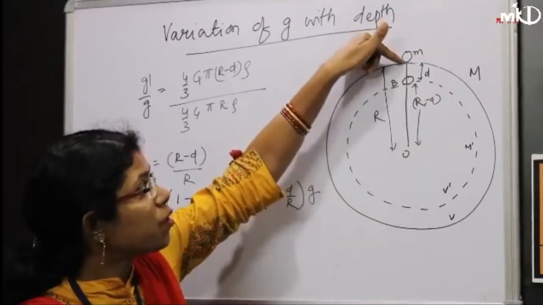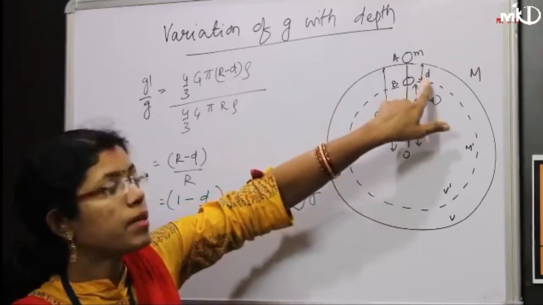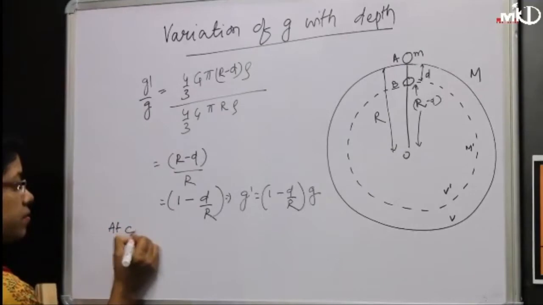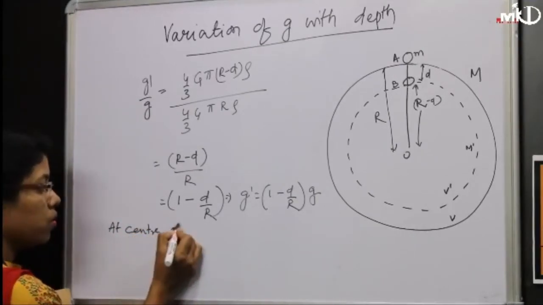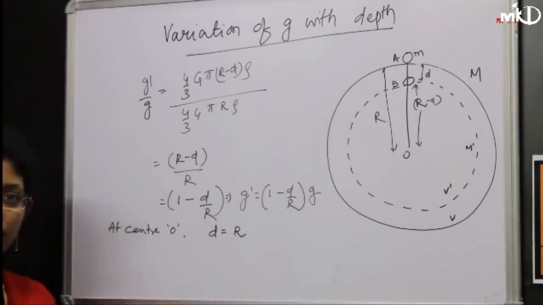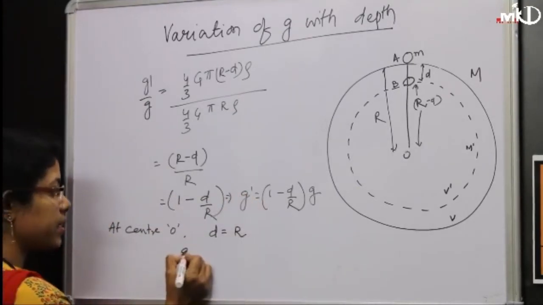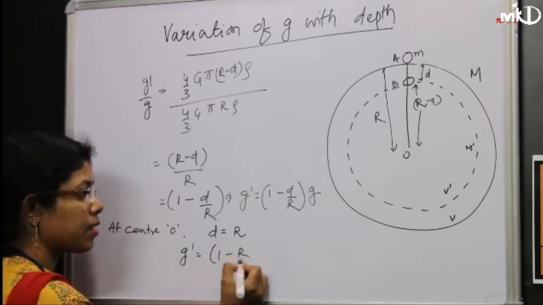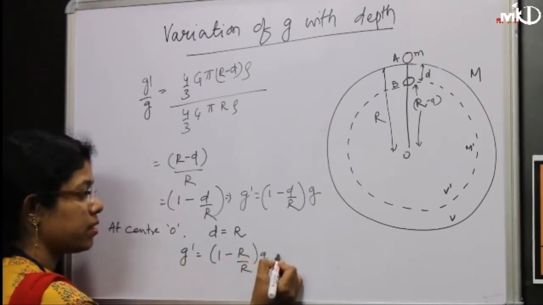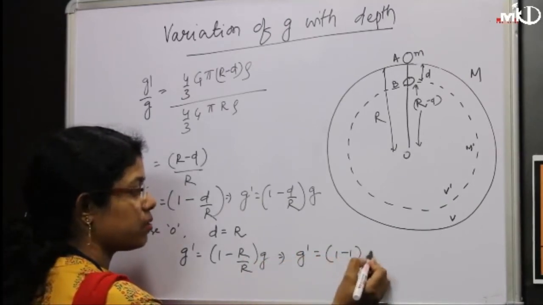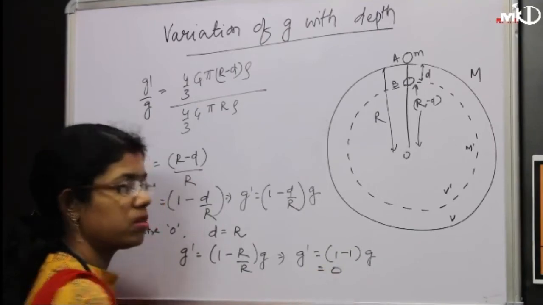If the body is moved from A to O, d will be equal to R. At center O, d will be equal to R. So this equation will change as g dash equals (1 minus R upon R) into g, which is equal to 0. You can see 1 minus 1 into g, which is equal to 0.